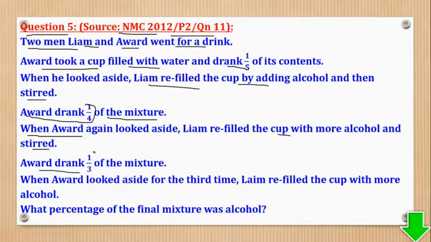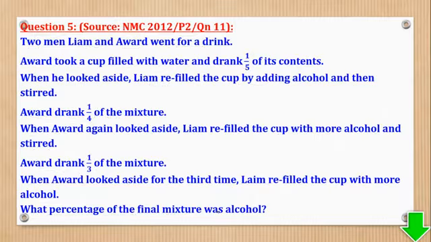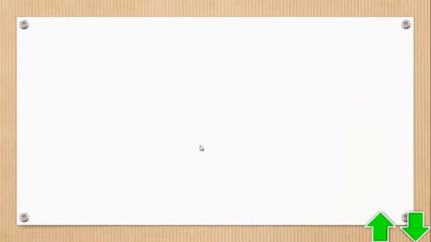Awad drank a third of the mixture. When Awad looked aside for the third time, Liam still refilled the cup with more alcohol. What percentage of the final mixture was alcohol? So this was also tricky in its own way. The words are too many, so what we are going to do is follow statement by statement.